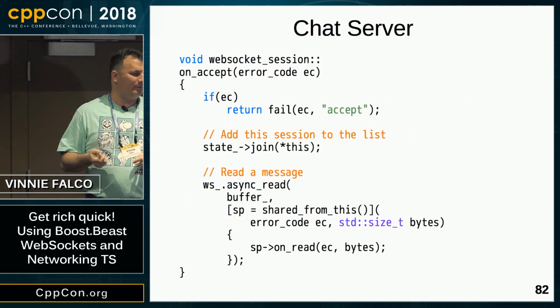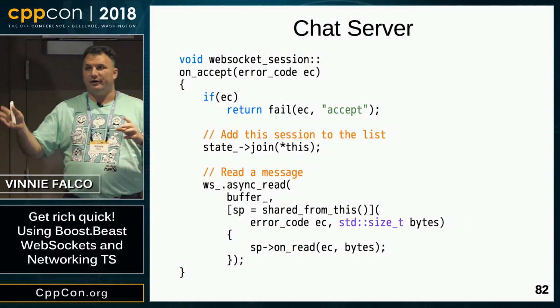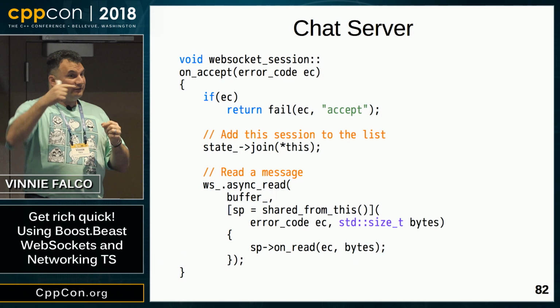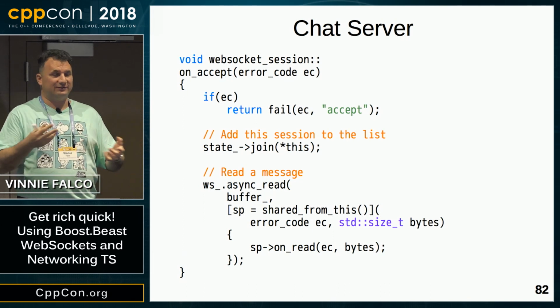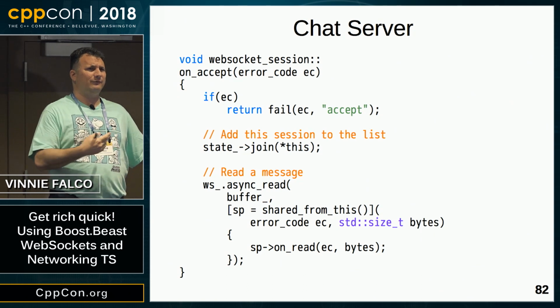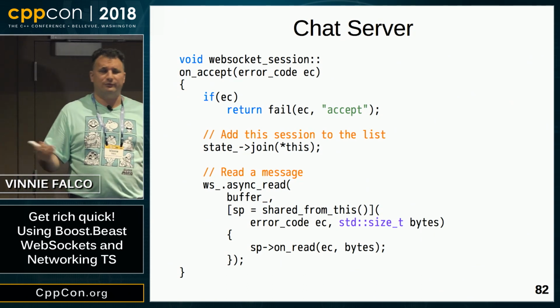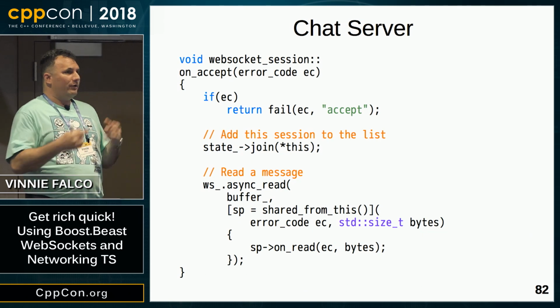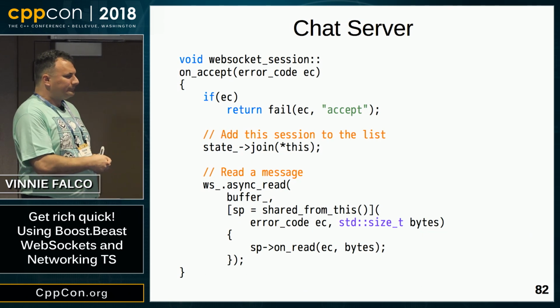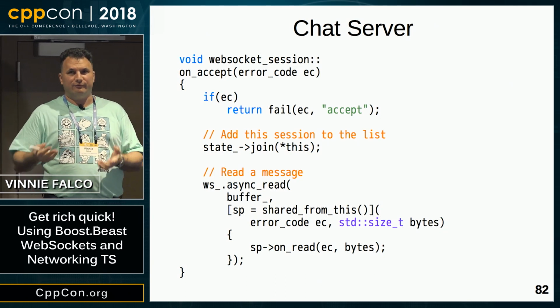So after we accept the WebSocket connection, if there's no error, we call join on our state. If you remember, that's going to insert the session into our list of active sessions. We don't want to insert it before the handshake is done, because then we might end up sending a message to a client before the handshake's complete. Who knows what that would do? So now we're OK to insert them into that set. Now we want to read a message. They're going to send a chat message. We want to read it.